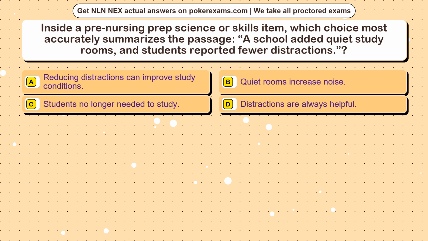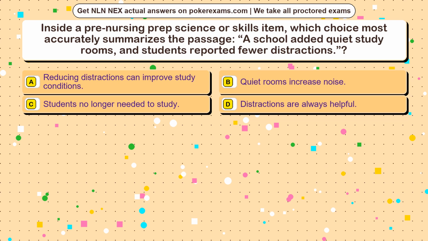Question 24. Inside a pre-nursing prep science or skills item, which choice most accurately summarizes the passage? A school added quiet study rooms, and students reported fewer distractions. Option A, reducing distractions can improve study conditions. Option B, quiet rooms increase noise. Option C, students no longer needed to study. Option D, distractions are always helpful.